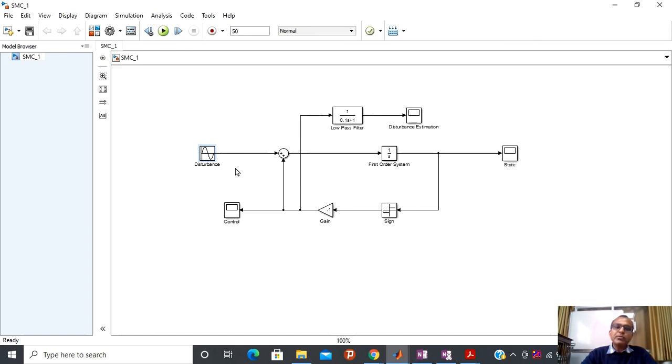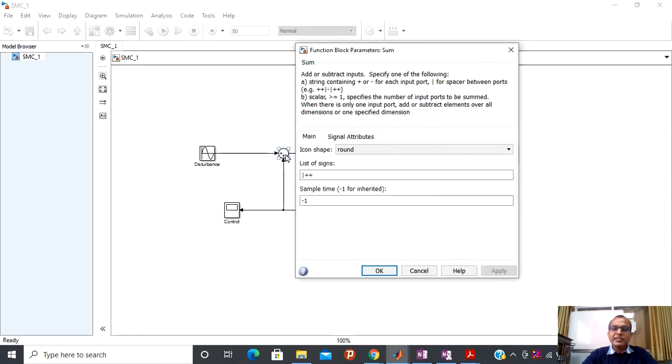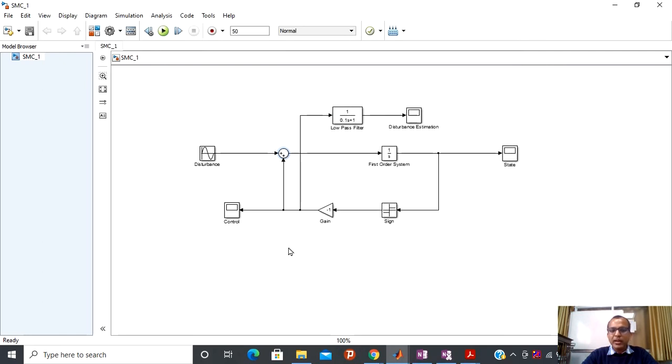But if you are working with a practical system, this is not required. Now this block is responsible for summing those two, because on the right hand side of the closed loop of the on-off controller, I have two terms. The first term is the disturbance and the second term is the control, and here I have already put gain equal to negative. For that reason I have put a positive sign here. But if you put a gain that is positive, then you have to put a negative sign here. In this way you can tune this block, and after that I am going to simulate this.